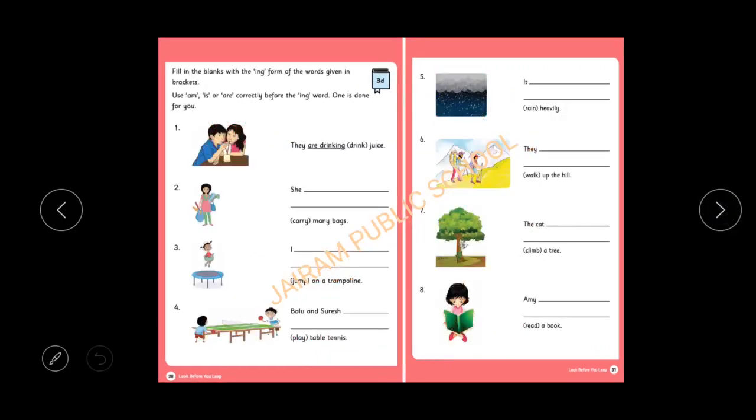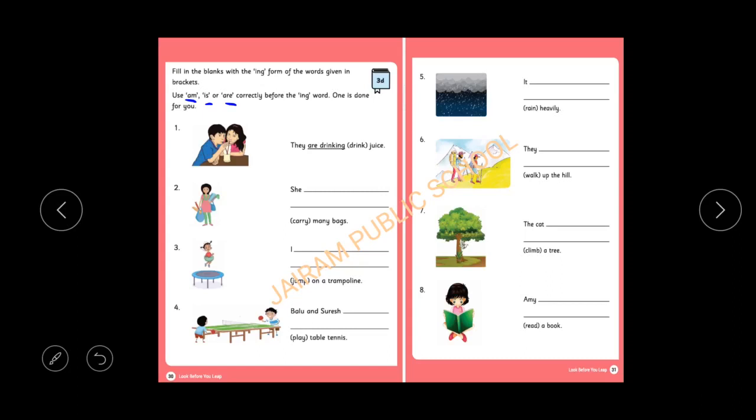Now this activity 3D. Look at the instruction, then we do the activity. Fill in the blanks with the ing form of the words given in the brackets. So first of all, we have to fill the dash with the ing form of the action words given in the bracket. Use am, is, are. What are the verbs we have to use? Am, is, are. Three verbs we have to use. Okay, three verbs, am, is and are. Okay, children. Now these are the verbs we have to use.